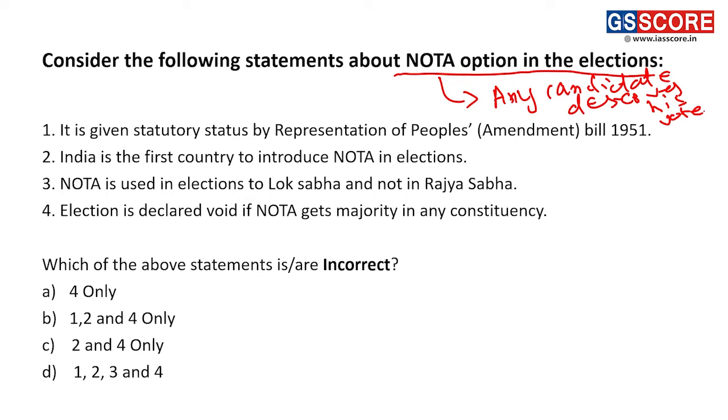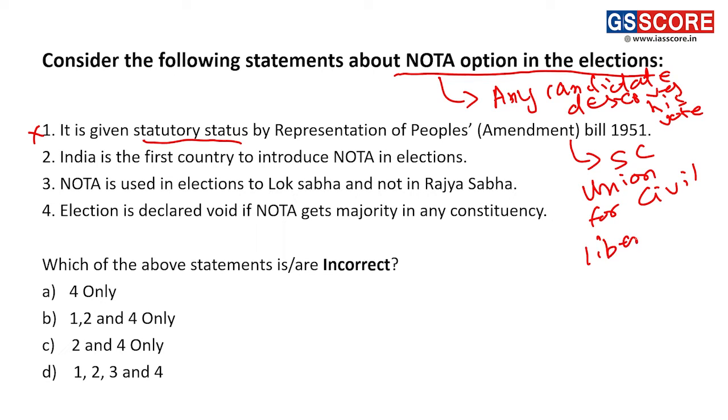The first statement with respect to NOTA is, it is given statutory status, that is, it has legal backing under the Representation of the People (Amendment) Bill 1951. This statement is wrong because NOTA was brought in due to the decision of the Supreme Court, in People's Union for Civil Liberties versus Union of India. Note down this case law. You can use it in your mains answer writing also. It is a landmark judgment. This is where NOTA has come from.